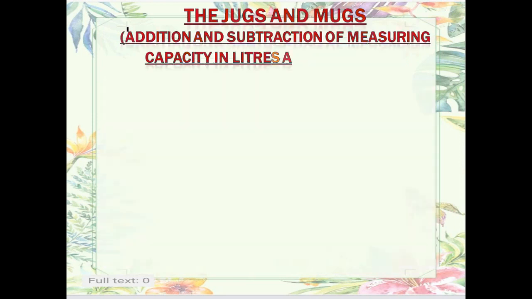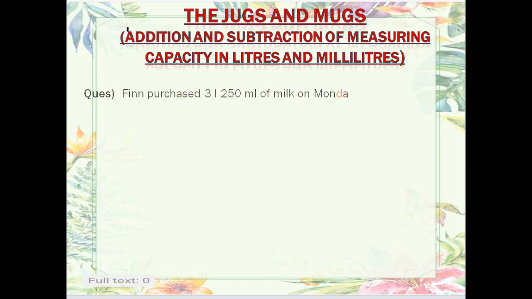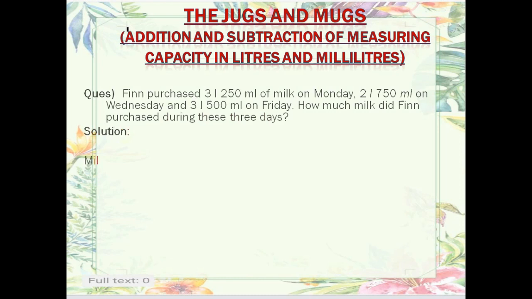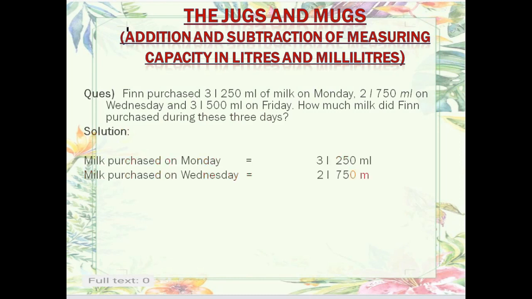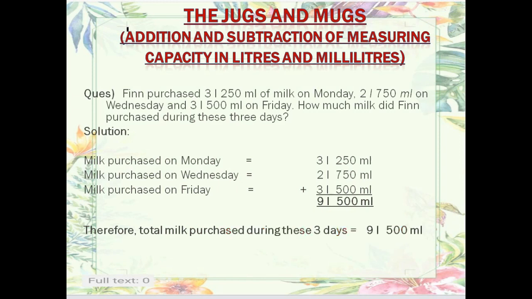Now addition and subtraction again, we will do in liters and milliliters. Now the problem sums. Finn purchased 3 liters and 250 milliliters of milk on Monday, 2 liter and 750 milliliter on Wednesday, 3 liters and 500 milliliter on Friday. How much milk did Finn purchase during these 3 days?